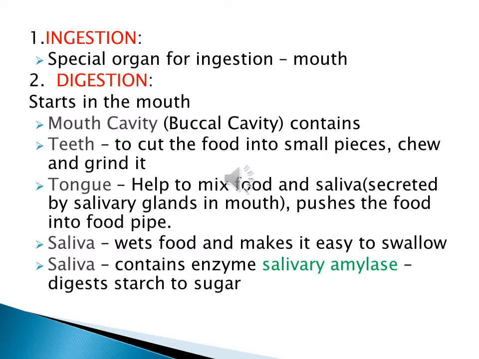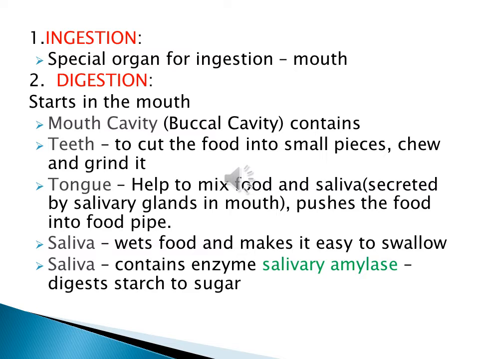Next, digestion. The process of digestion, like many believe, doesn't start in the stomach. It starts in the mouth itself. What do we have in our mouth? We have teeth. The mouth is also called the buccal cavity. What is the use of the teeth? It will cut the food, chew the food, make it into small pieces and grind it. One part of the digestion is actually over in the mouth itself.